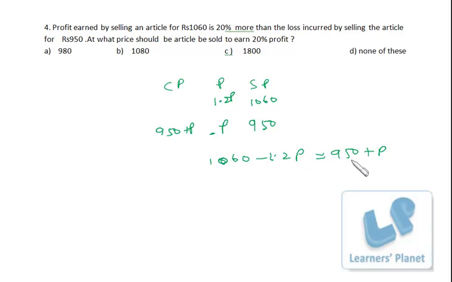1060 minus 950 is 110. So 2.2 P is 110. That means P is 50. Right? That means profit is 50 rupees. Okay. So if profit is 50 rupees, cost price must be 950 plus 50, 1000 rupees. We want 20% profit. That means 1200 rupees should be the selling price. Okay. That's none of these over here.